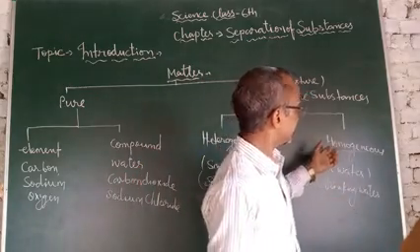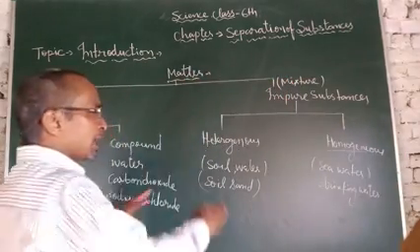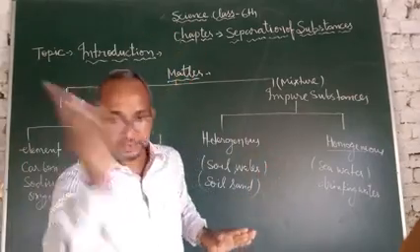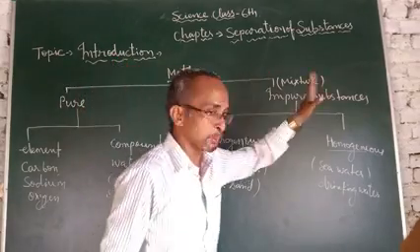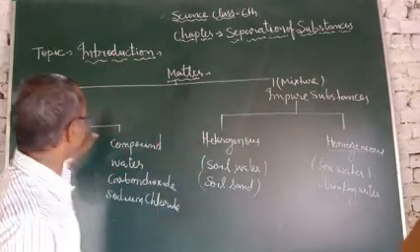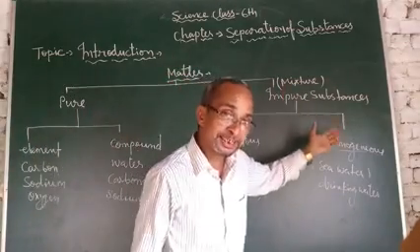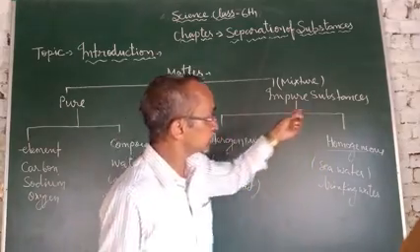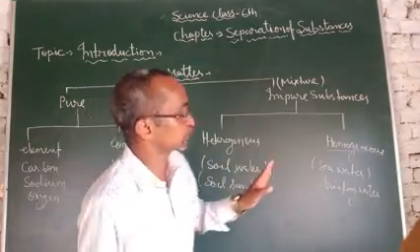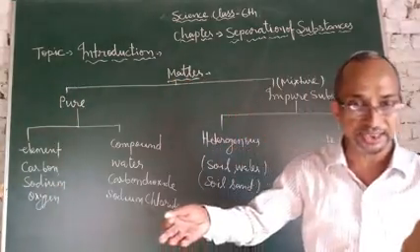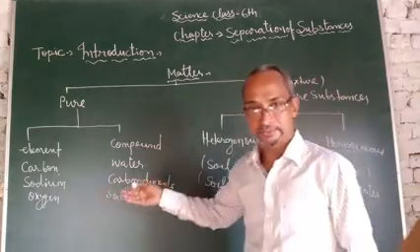So this is known as a homogeneous mixture. All substances in the universe are classified into two groups: pure and impure. Pure is further classified into element and compound, and impure into heterogeneous and homogeneous. I have given you some examples, and already discussed what matter is, so you can justify these things.